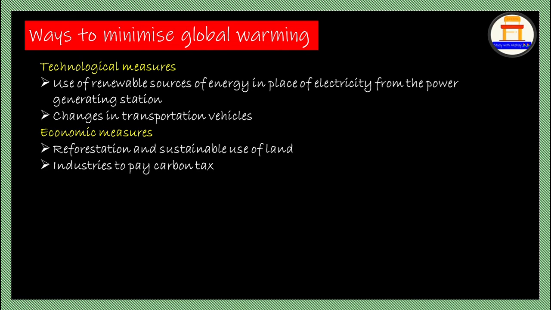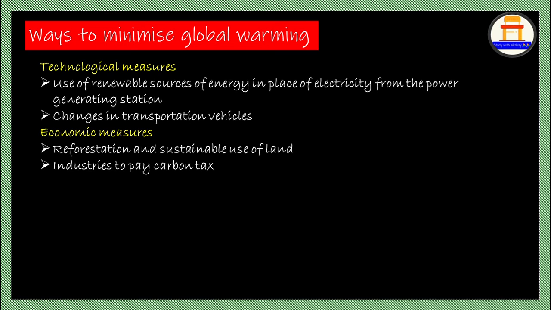So if industries end up paying carbon tax, gradually they will emit less carbon, not completely none, we cannot say that, but they will emit less carbon compared to the present situation, and as a result global warming will also decrease.